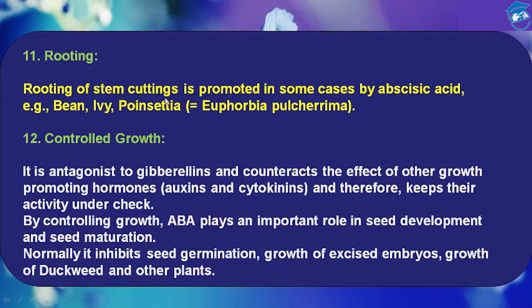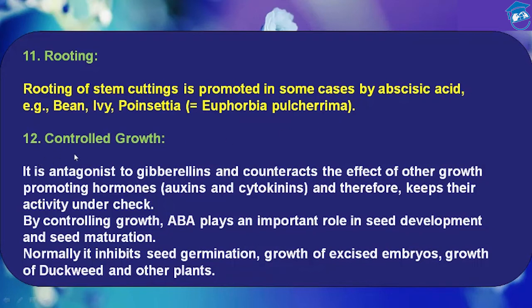Rooting of a stem cutting is promoted in some cases by abscisic acid. That means if you keep a stem cutting in any kind of solution which has abscisic acid in it, then it promotes rooting from the stem cutting. For example, it is seen in bean, ivy and poinsettia, whose botanical name is Euphorbia pulcherrima.